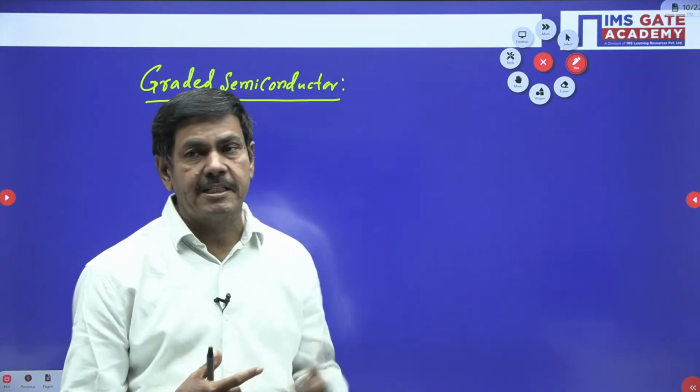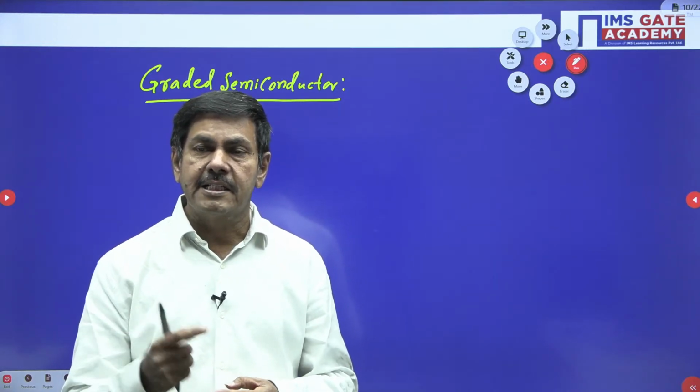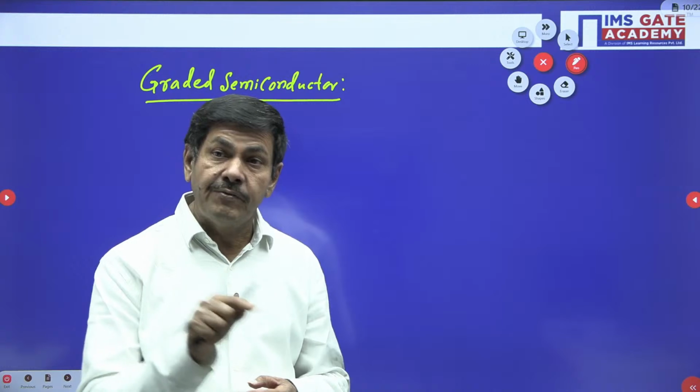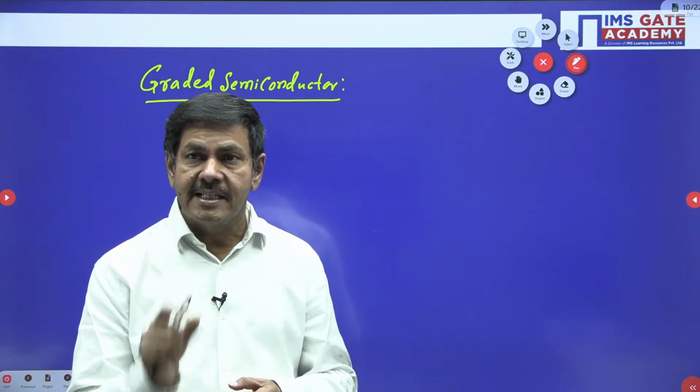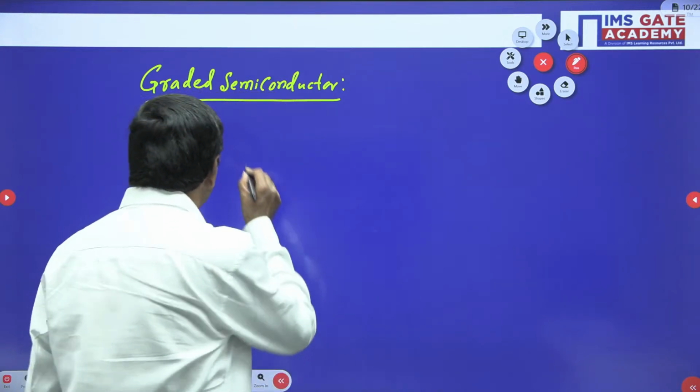Then we can call it a graded semiconductor. If an intrinsic semiconductor is not doped uniformly, it is said to be a graded semiconductor.